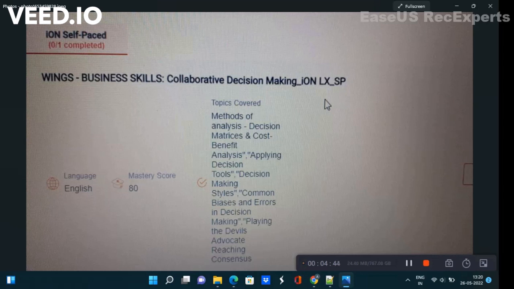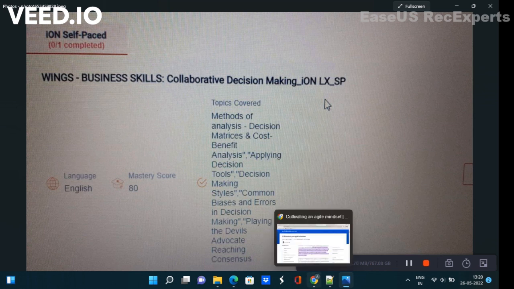If you look at the syllabus, then you can find different topics such as methods of analysis, decision matrices, cost benefit, applying decision tools, decision making styles. So they may ask which of the following is a method of decision matrices, what are the cost benefits of collaborative decision making. These kinds of questions they may frame. What are different decision making tools in collaborative decision making? So what you have to do is, I will provide you a link, you have to go through that link and study this topic, because this topic is very important.